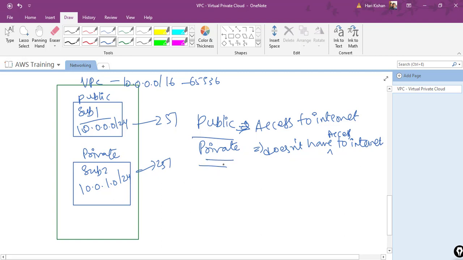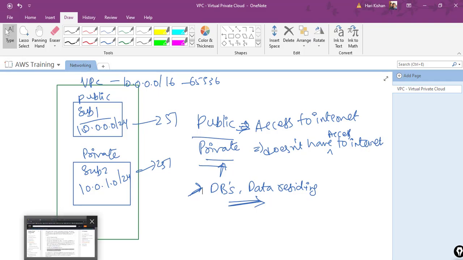The use case for a private subnet is that we can have our databases, our data, residing in this private subnet, so that it will not be open to the entire world. That is how we can ensure our data is secured. We will see with an example how to create a public subnet and a private subnet, how to give internet access to it, and how to avoid giving internet access to it. All those details in the subsequent sections.